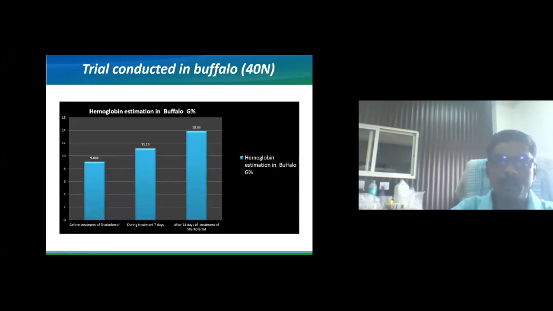In buffaloes, hemoglobin concentration was 9.06 before treatment, 11.16 at 7 days after treatment, and 13.83 at 14 days after treatment. Comparing the first and 14th day, we can see a disparity of 4 gram percent.